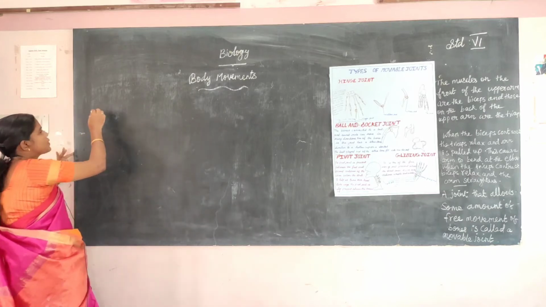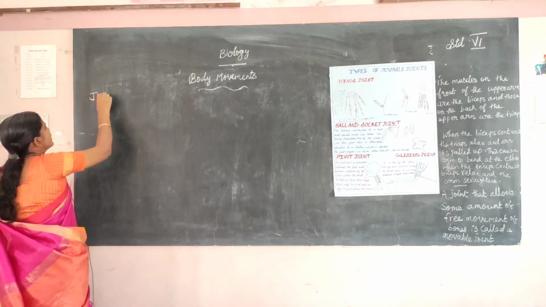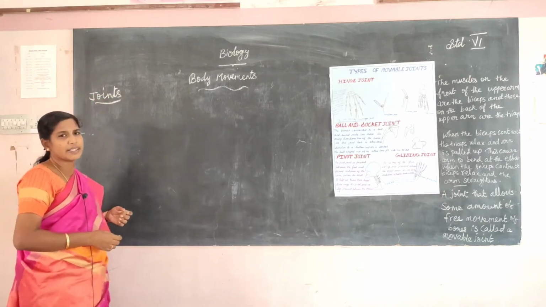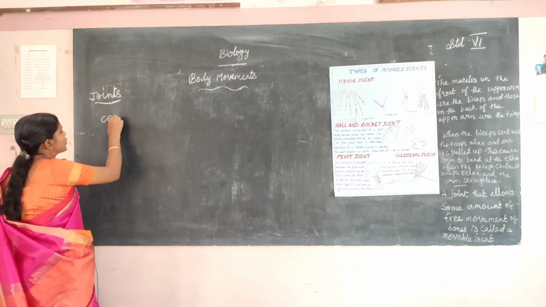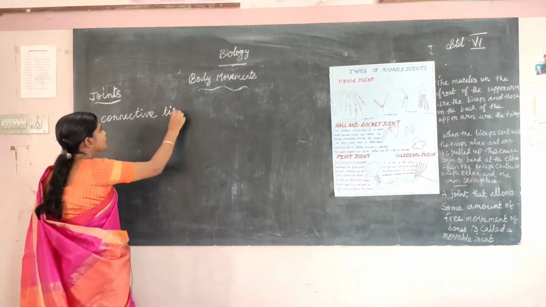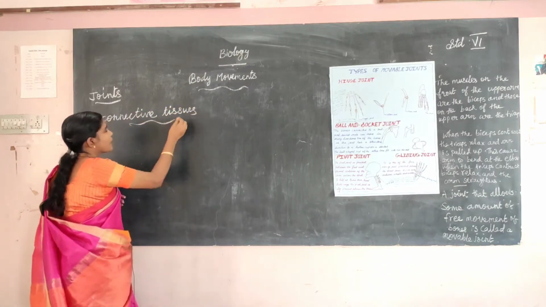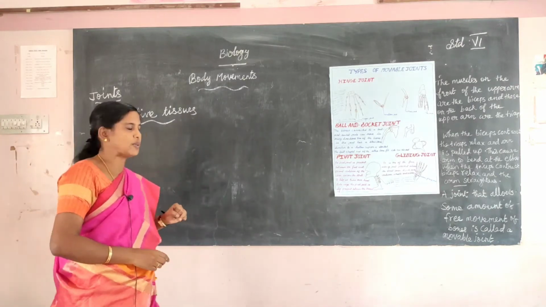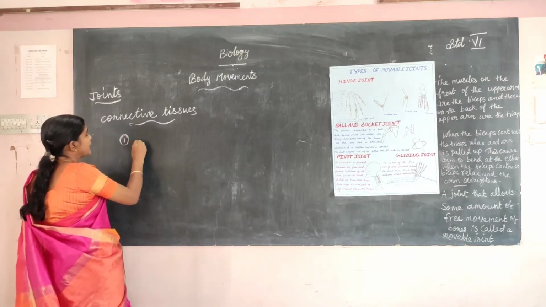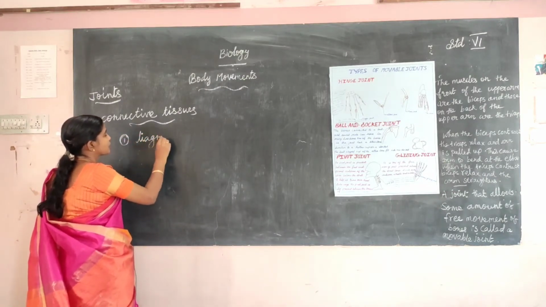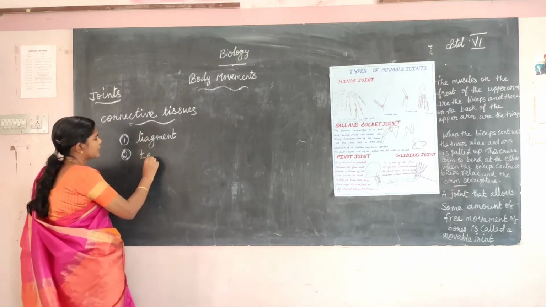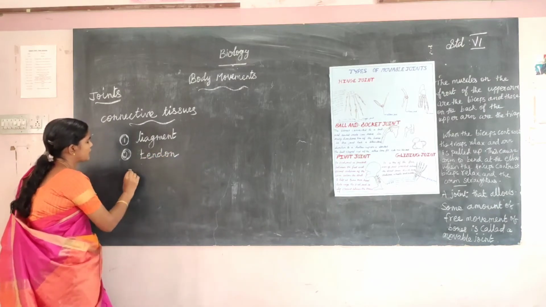Body movements. First one, joints. Today we will learn about joints. Joints are found in the connective tissues. There are three types of connective tissues. There are how many types? Three types of connective tissue. First one, ligament. Second one, tendon. Third one, cartilage.